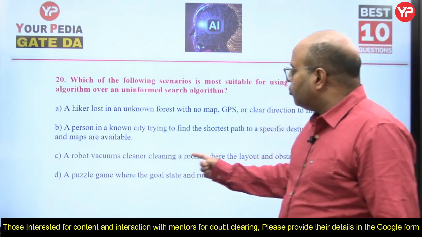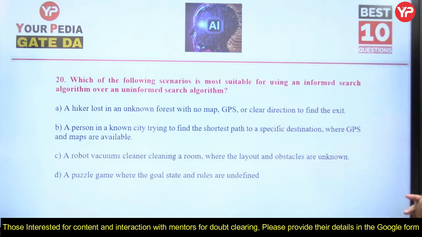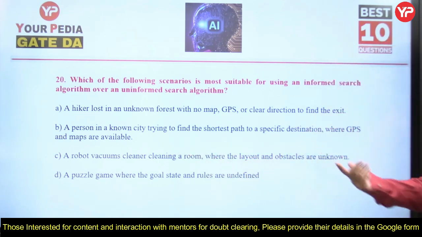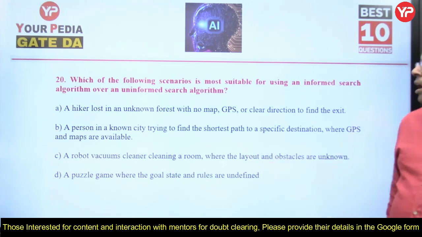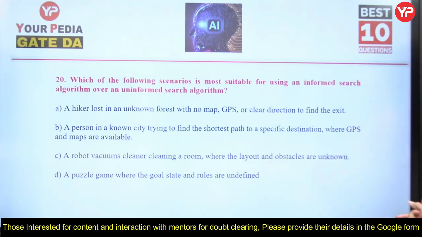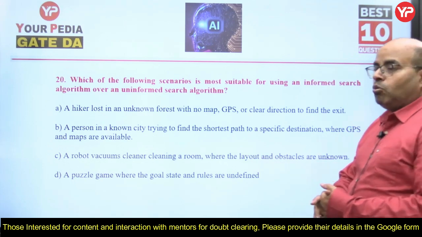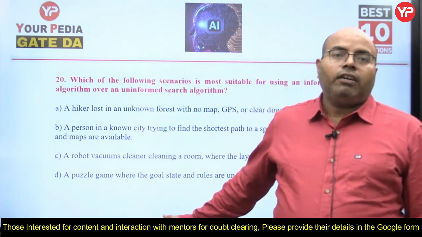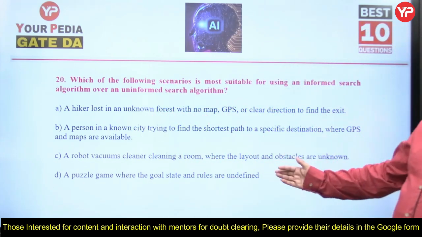Next: a robot vacuum cleaner cleaning a room where the layout and obstacles are unknown. The layout is unknown, the obstacles are unknown, and the robot vacuum cleaner doesn't know where the obstacle is. So that poor fellow will have to perform uninformed search. He doesn't have the requisite information. Next: a puzzle game where the goal state and rules are undefined. The goal state is undefined, so where you want to reach is unknown, and the rules are undefined, so again it's an uninformed search.